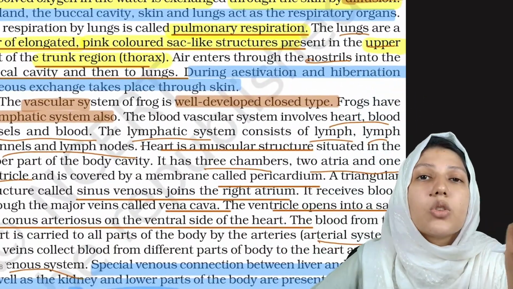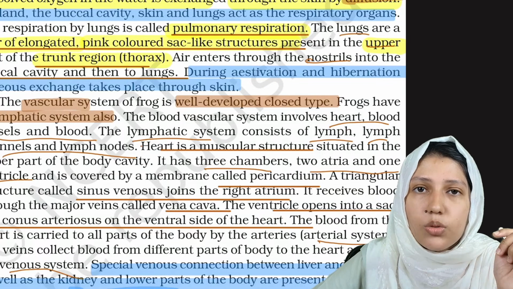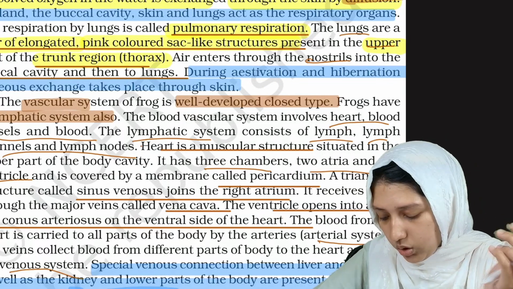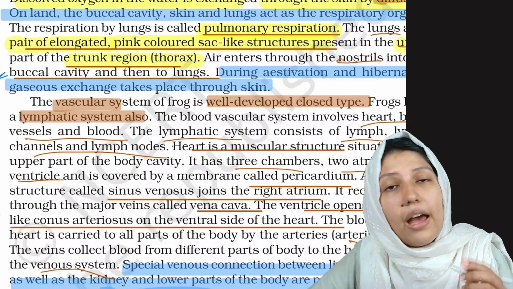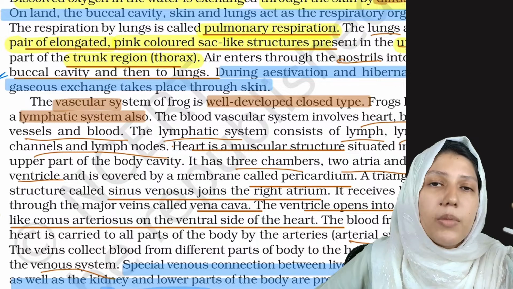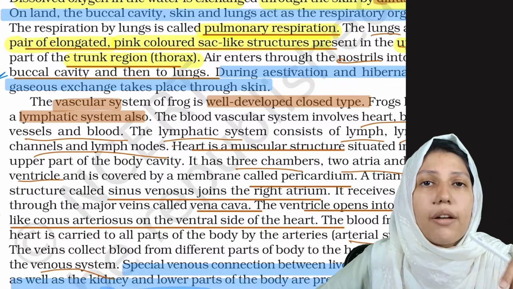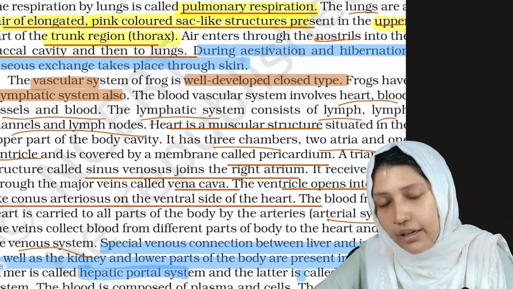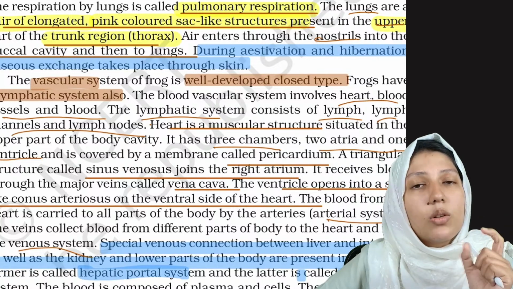Now the air entered through the nostrils, and where does the air go? Then it goes into the buccal cavity, and from the buccal cavity to the lungs. So air enters through the nostrils, and from there to the buccal cavity, and from the buccal cavity to the lungs. Clear?